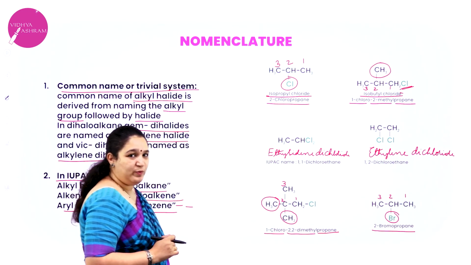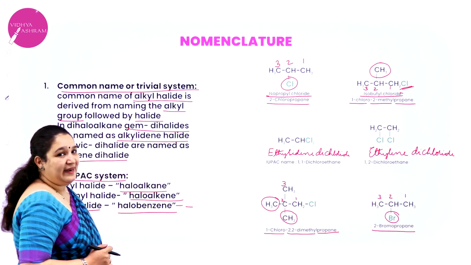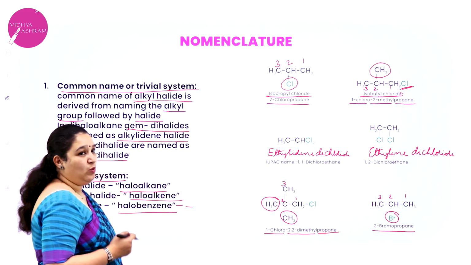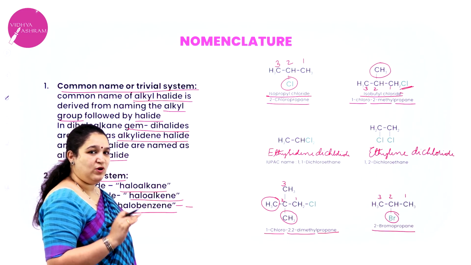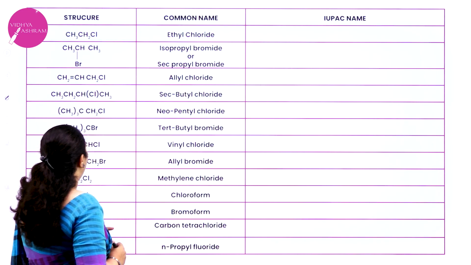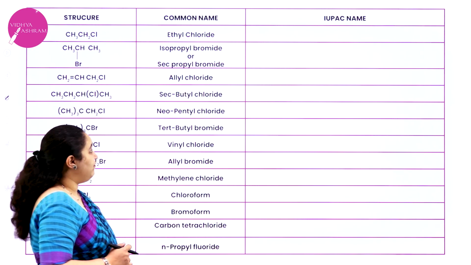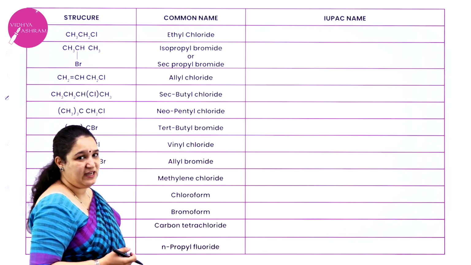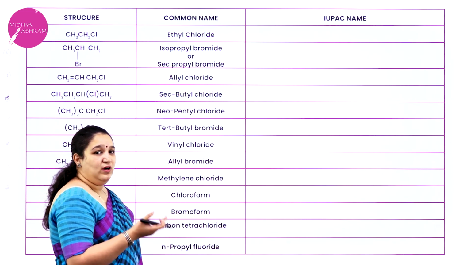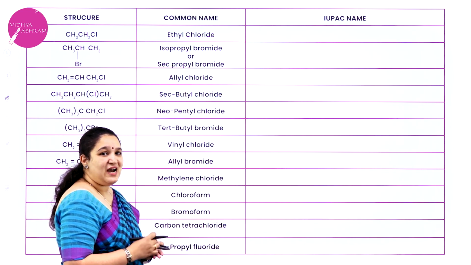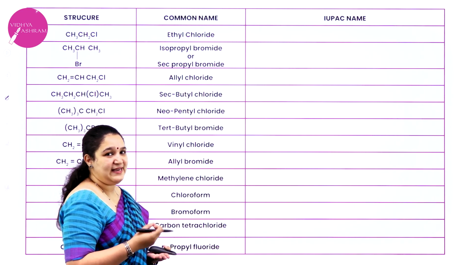2-bromopropane. So I hope you have understood. We'll write some more names here. Whatever is there in your NCERT textbook, I have given here. Okay. First one, I have put up the common name, IUPAC name. As I am explaining, I shall write. You can also take a pen and a book and start writing as I am explaining it.